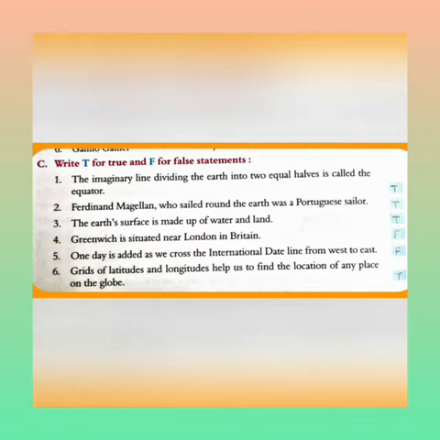Fourth one, Greenwich is situated near London in Britain. This is false. In the fourth one, you will write F. Fifth one, a day is added as we cross the international date line from west to east. The answer to this is false. You will write F for false in this block. The sixth one, grids of latitudes and longitudes help us to find the location of any place on the globe. The answer to this one is true. You will write T in the last block.